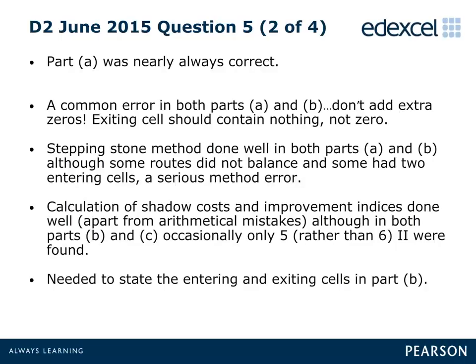Most candidates calculated the shadow costs and improvement indices accurately in parts B and C. And apart from the usual arithmetic errors, the most common error was the calculation of only 5, rather than 6, improvement indices. Finally, in Part B, a significant number of candidates did not state either the entering or the exiting cell.